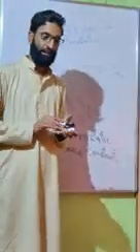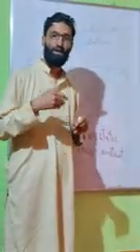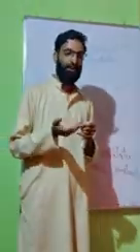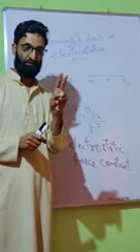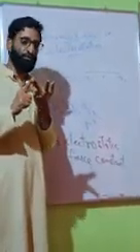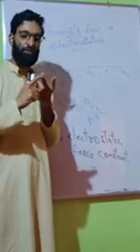Now what is the value of K? Likewise, G का value हम लेते हैं 6.67 into 10 raised power minus 11 Newton meter square per kg square, calculated by Henry Cavendish. जो Henry Cavendish ने निकाला है using his sensitive balance, and it is the experimental value of G. But unlike G, the value of K depends upon two things. The value of K depends upon the system of units used and also the medium between the two charges.